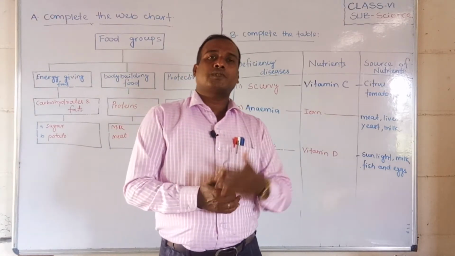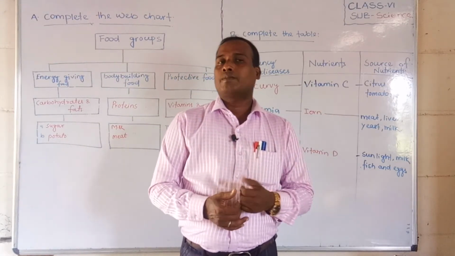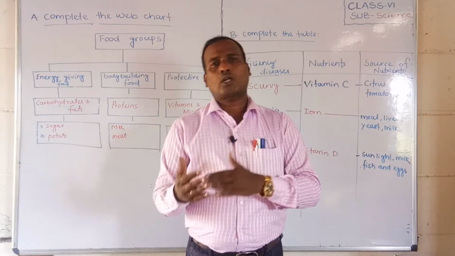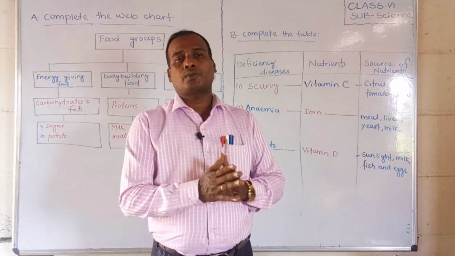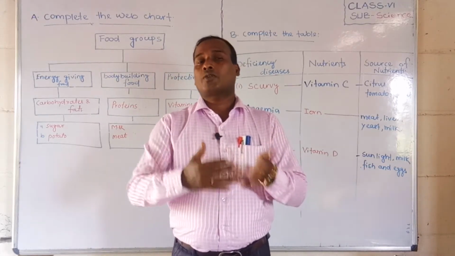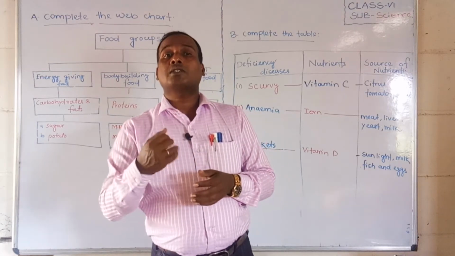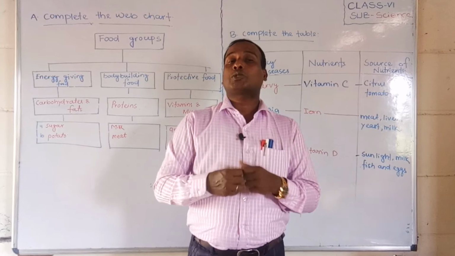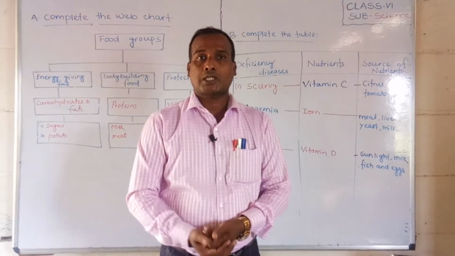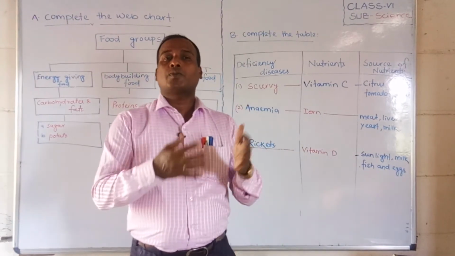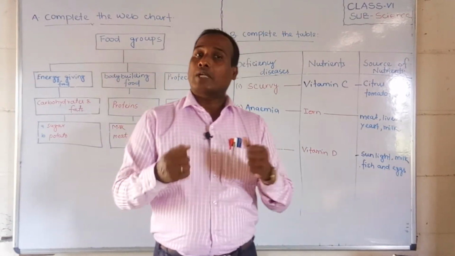But carbohydrates, like sugar, jaggery, wheat, rice, potato, these are the carbohydrate foods. If you take such foods, we will get energy, but if you compare with fats, we get more energy from fats. So whenever we want to do work, if we take this type of food, we will get that much energy.